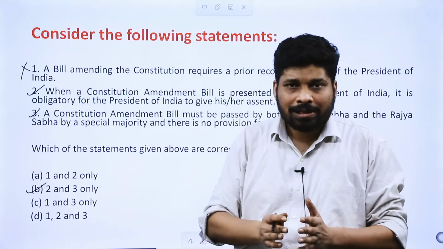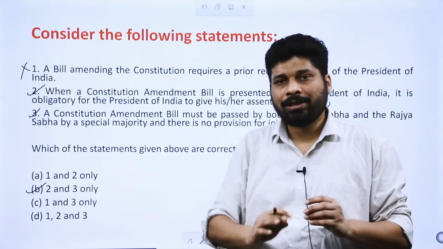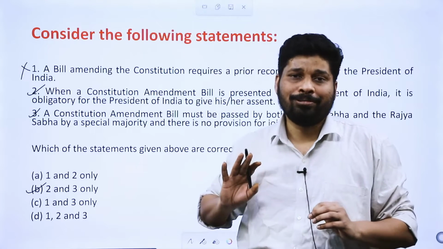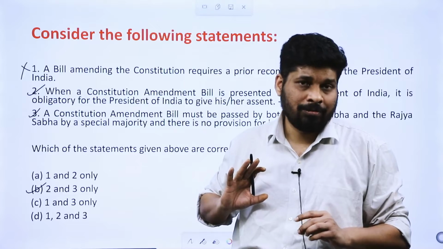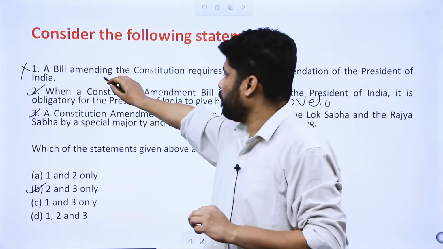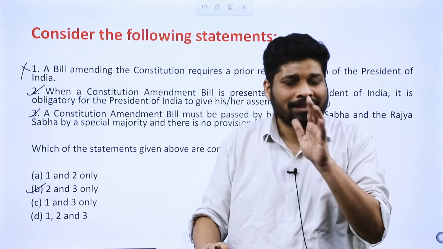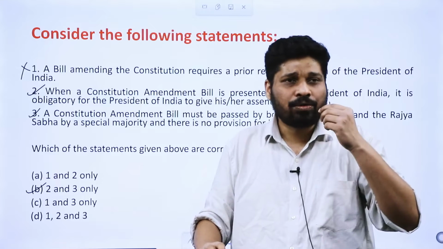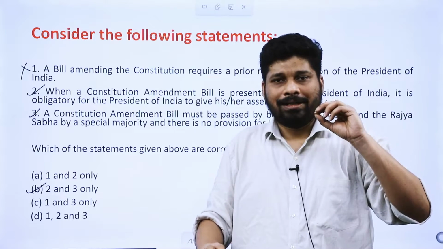कोई स्पेशल नॉलेज लगा इसके लिए नहीं. Only what is required, simple procedure मालूम करना. Most of the students will falter on the first statement. While they will falter, the reason they will falter is they will start overthinking. ठीक है, they will start overthinking.